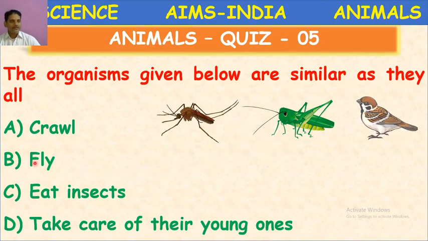Yes, they fly because mosquito possesses wings. It can fly. Grasshopper can fly. A bird can fly. The remaining all characters are not matching. Okay, fly. Option B is the correct answer.